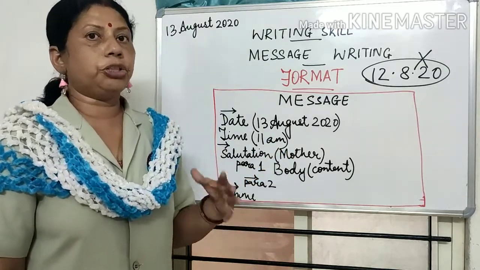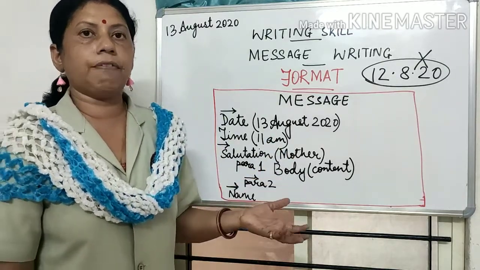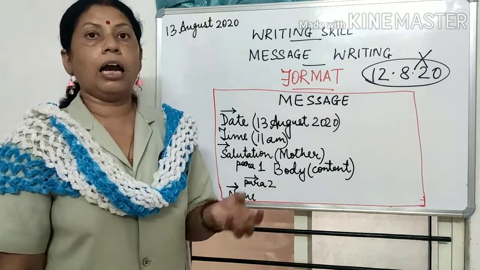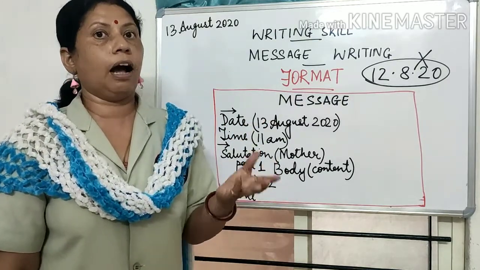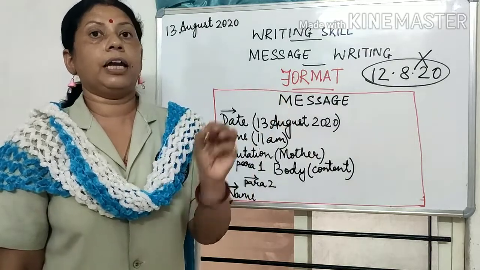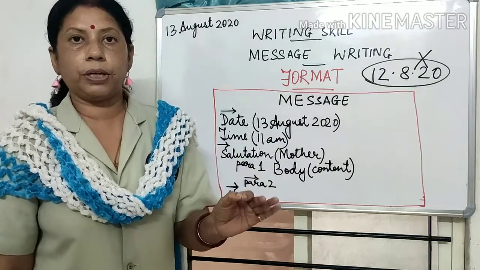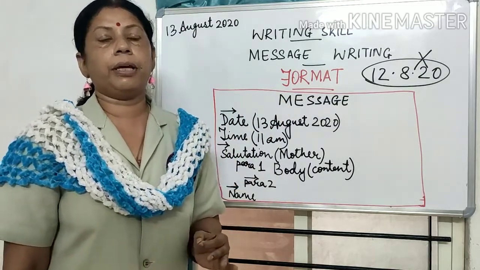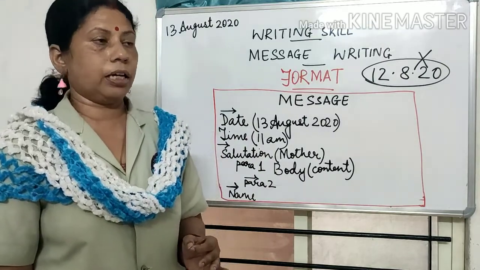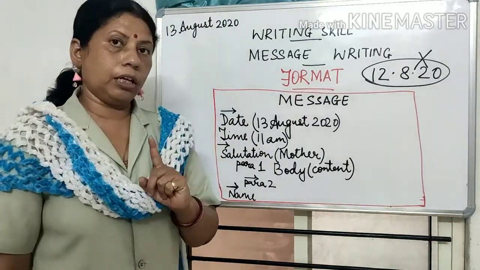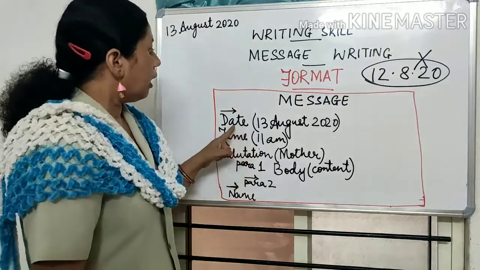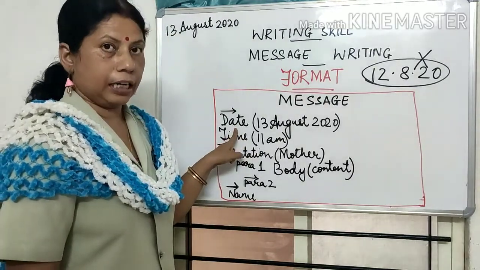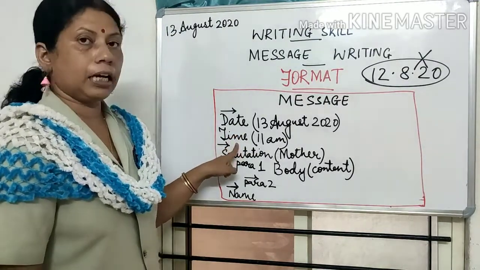Now I will be showing it in an example. I will give a question and I will be showing in that how I will be picking up the important points from the question and I will be framing that into a message. Right. Now just one more thing I would like to say is that in the format I have written date, in the format I have written time.